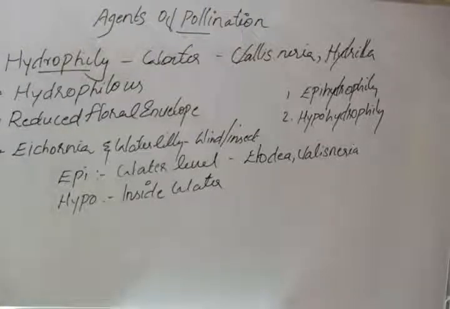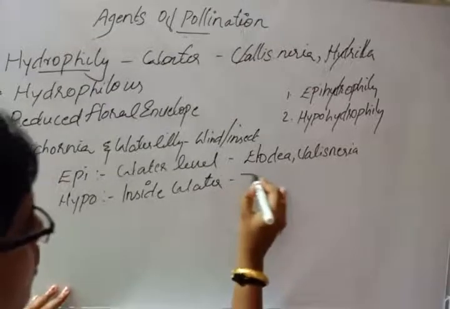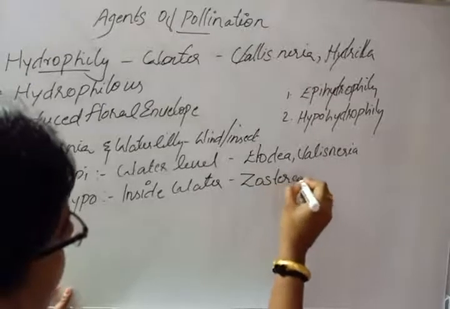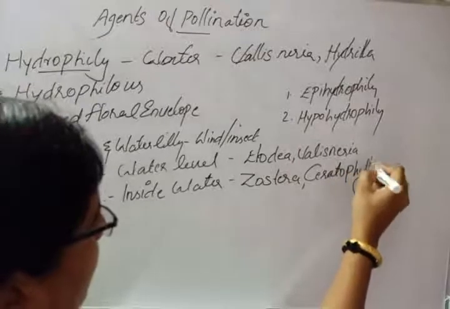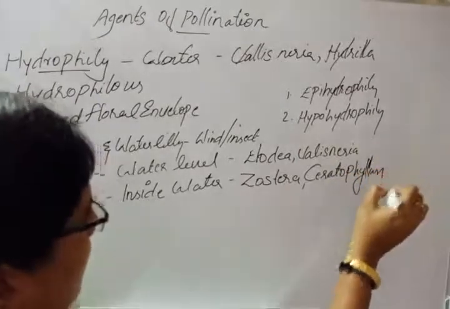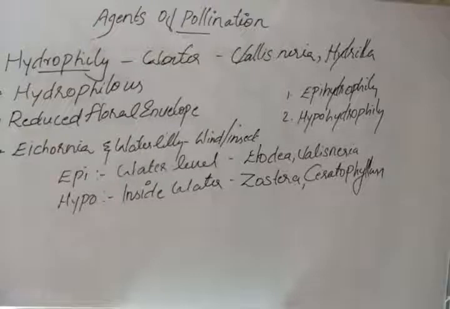This type of pollination takes place in Zostera and Ceratophyllum. Let me discuss two examples, one each from epihydrophily as well as hypohydrophily.